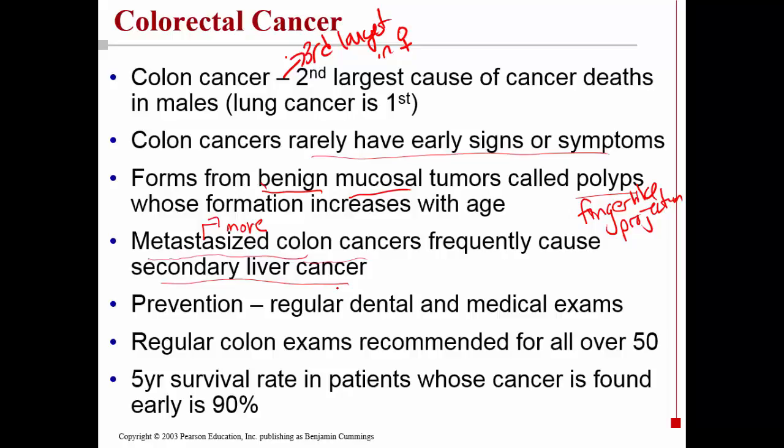So this is one of the cancers that is highly preventable. In fact, people whose cancer is found early on have a 90% chance of survival at 5 years. That's a very good survival rate for people with cancer. What is recommended in the health field is that at a certain age, usually around the age of 50, if people are healthy, they should have regular colon exams. And so if the colon is viewed, you can see if there are polyps or the beginnings of cancer. Also, regular dental and medical exams.